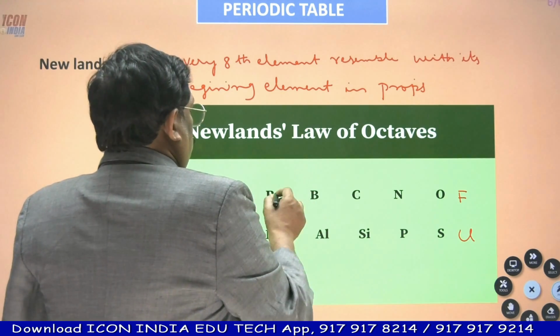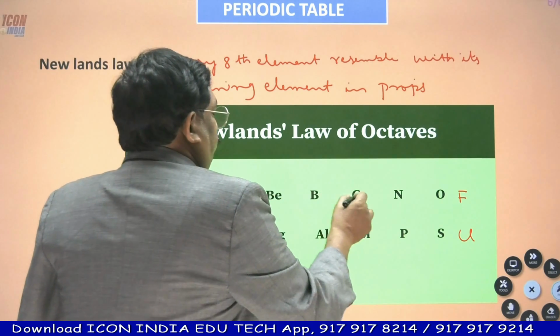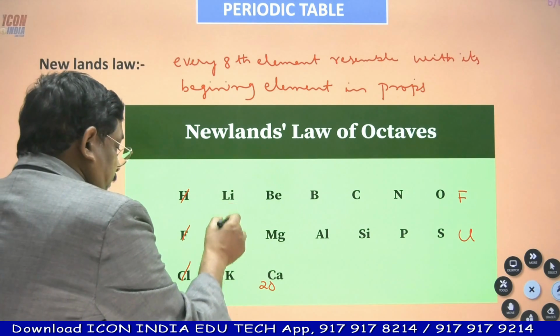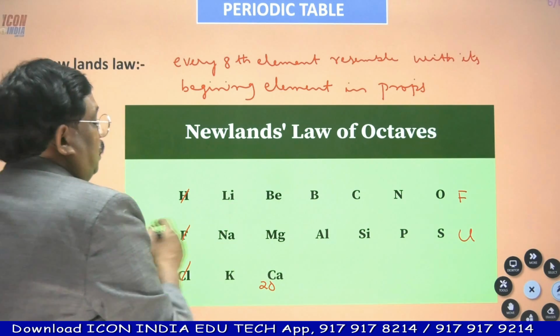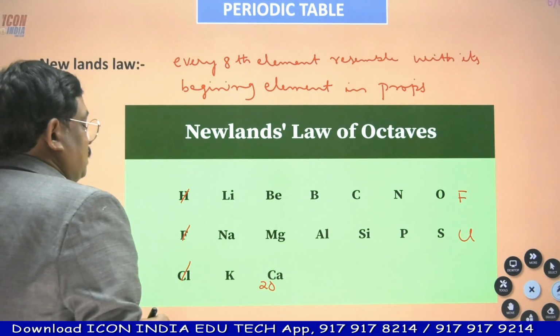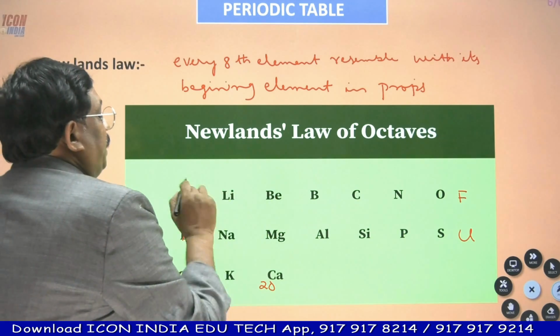Lithium is 1, then 2, 3, 4, 5, 6, 7, 8. So lithium with sodium, sodium with potassium. Or beryllium with its 8th element magnesium, and calcium like this. Not lithium with beryllium and boron.